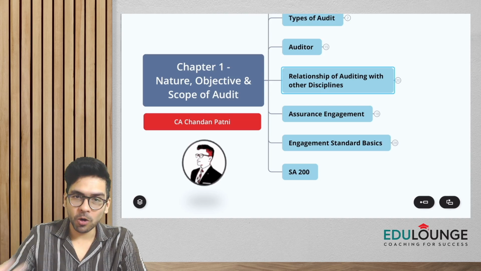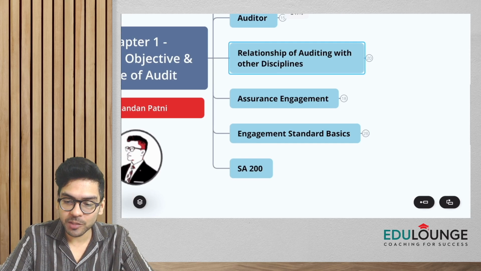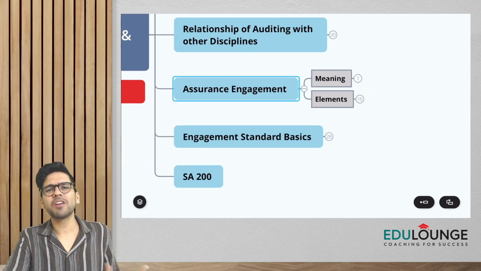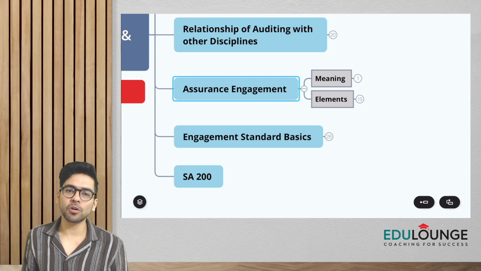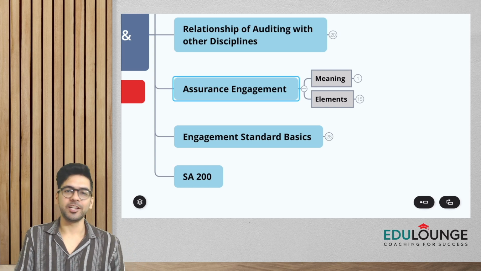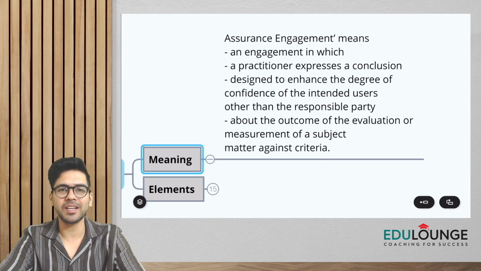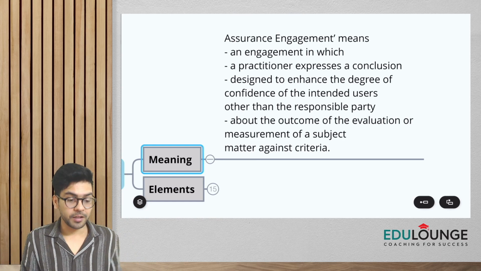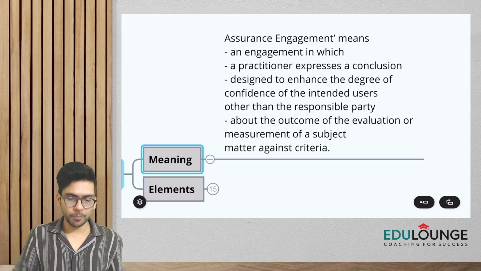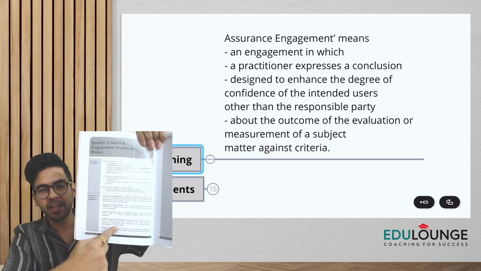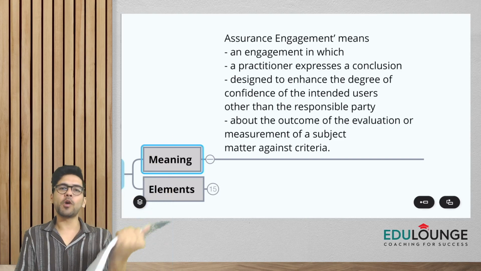Now I hope all of you know this, that engagement means work. Engagement means work. And when I say assurance engagement, what does it mean? In assurance engagement, primarily we are going to understand first the meaning of assurance engagement, and then we are going to cover the different elements of assurance engagement. So what does assurance engagement mean? It's a long definition, and I've tried to divide it into points in your material also. If you're following my material, you will see that the topics are given in the form of tables, and the definition is broken down into points for better understanding.